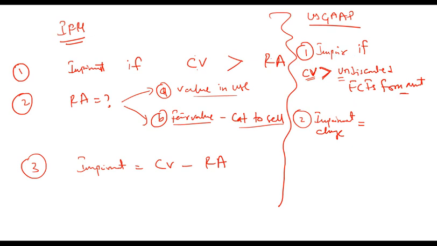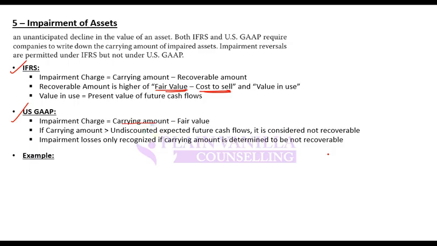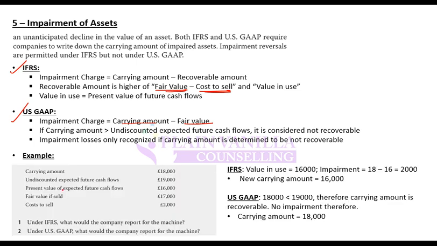Once you have decided that it should be done, then impairment charge should be equal to carrying value minus fair value. Remember the difference. Impairment charge is not carrying value minus undiscounted future cash flow. It is just to decide whether impairment should be done or not. Impairment should be carrying value minus fair value. Any confusion? Okay, so here is an example.